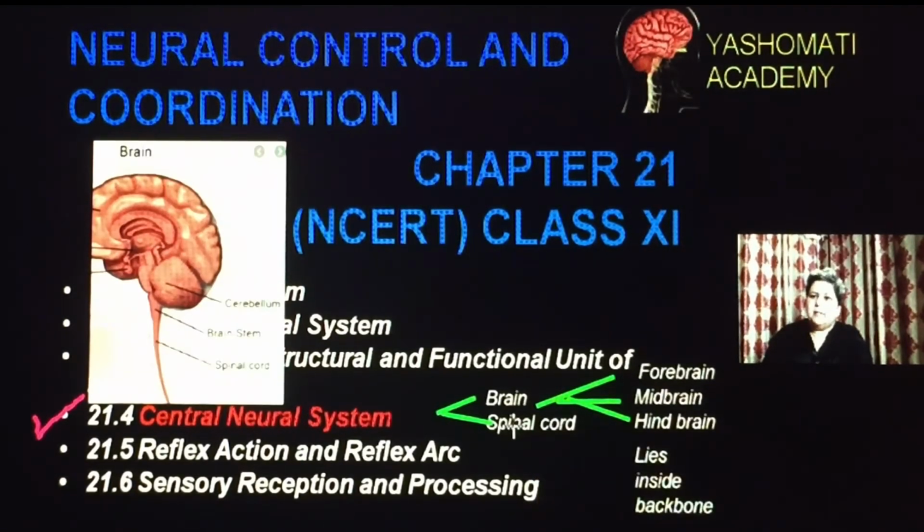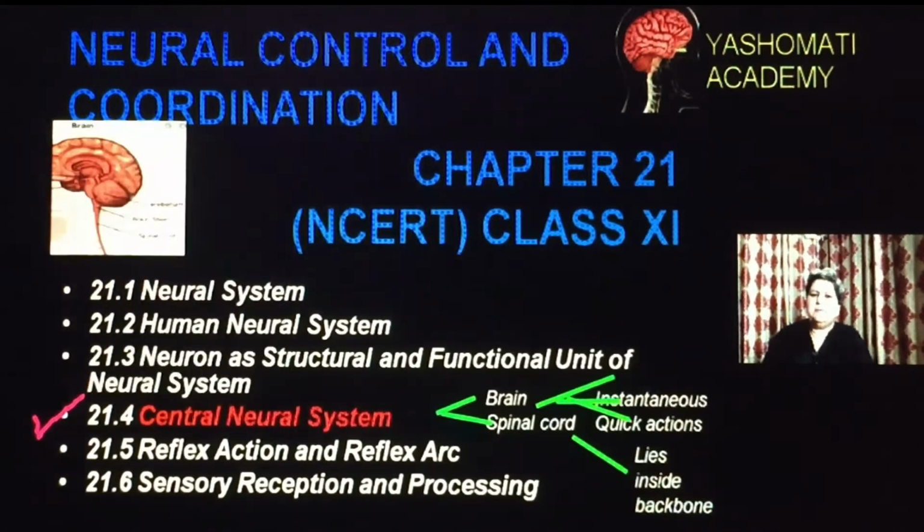As far as the spinal cord is concerned, it is the part which lies inside the backbone. This part is the later part of the brain which is extended and lies in the backbone. This part is called the spinal cord. The spinal cord can also perform some functions of the brain, and in the next section we will study the function of the spinal cord in detail.